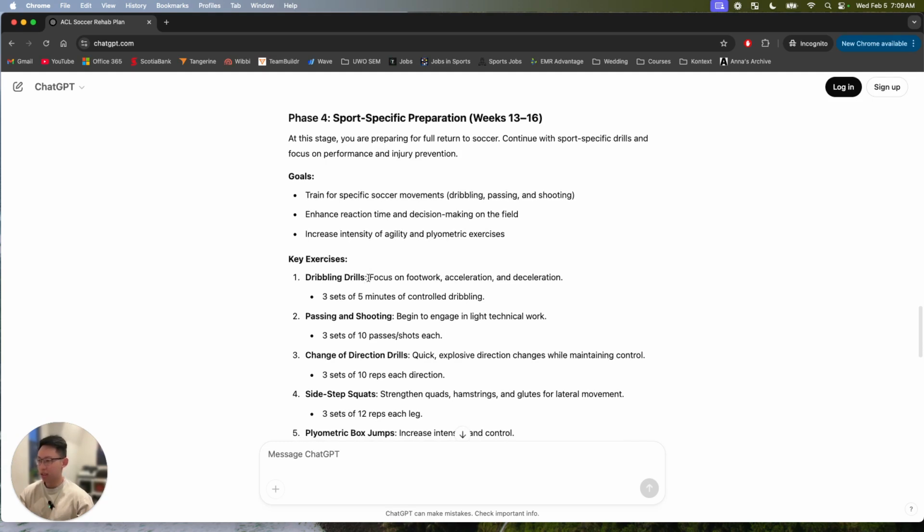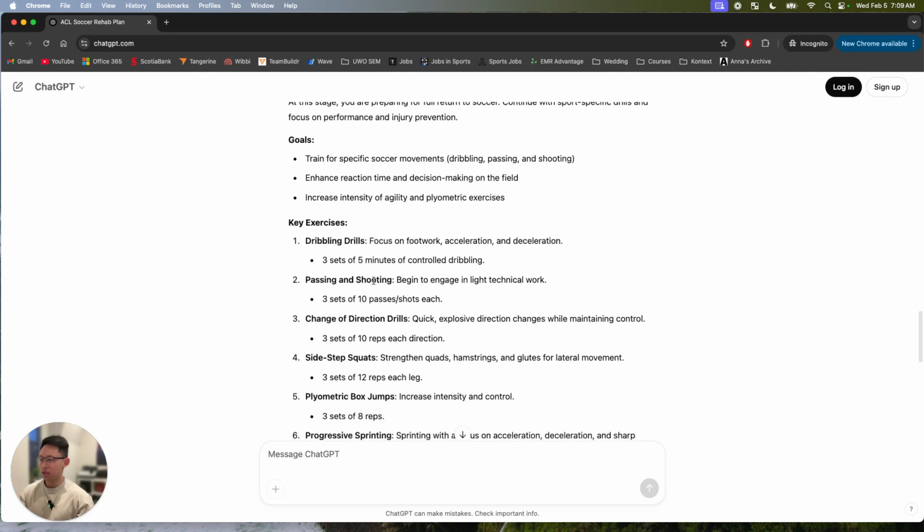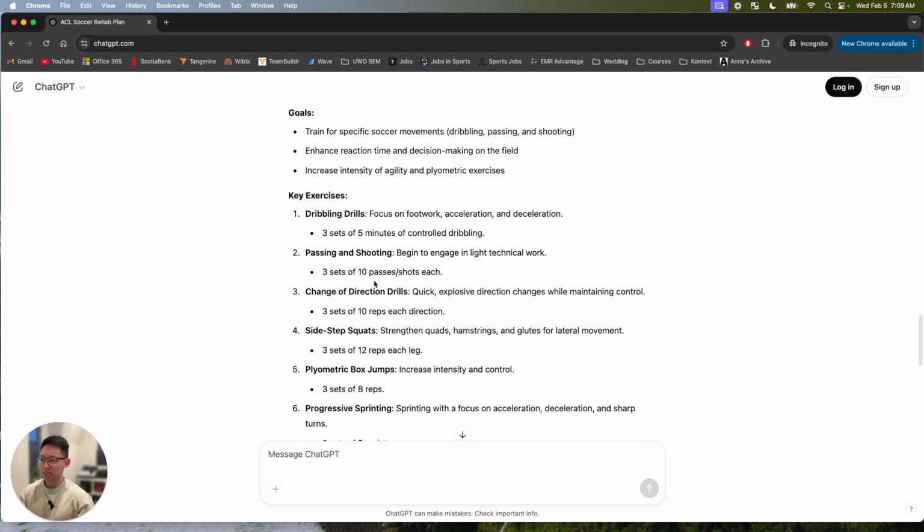But I would hope at this stage the strength has been developed on the ACL side, and hopefully there's some kind of testing to do before we clear them out on the field. So yeah, these are generally decent. I wouldn't say good, I'd say decent frameworks, but definitely missing a lot of gaps like single leg work, single leg stability. There's no mention of testing at all. There's no mention of strength testing.